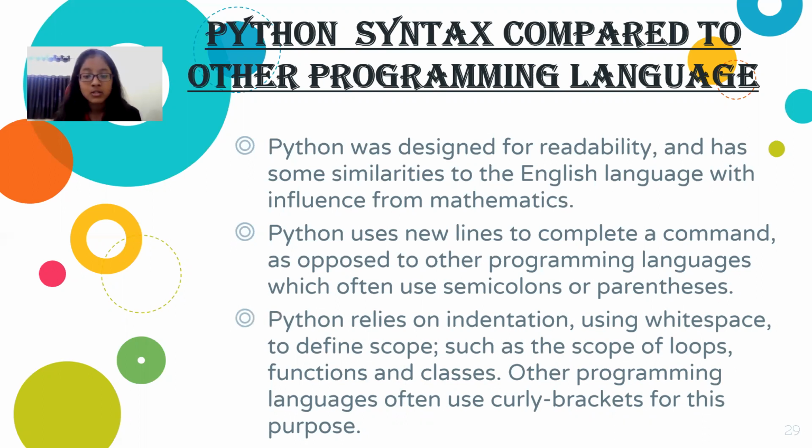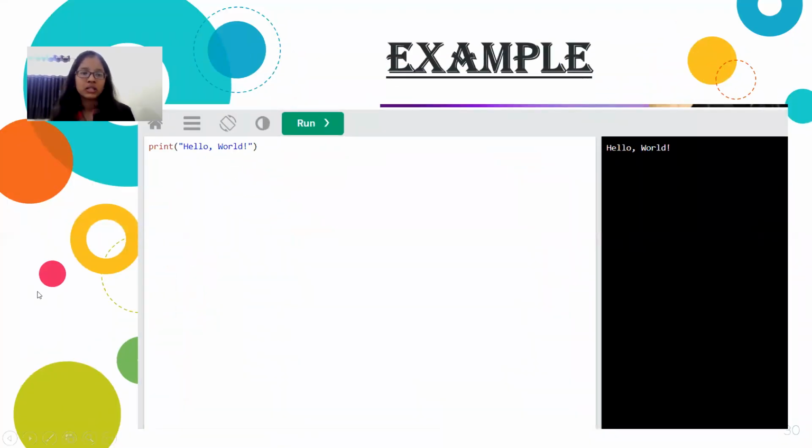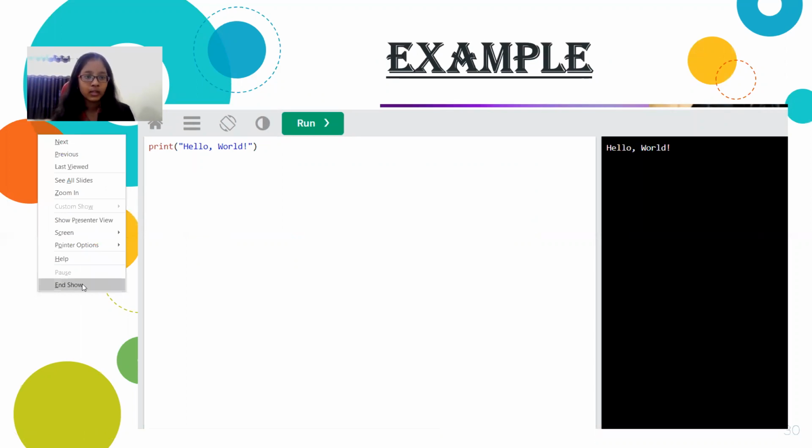Other programming languages often use curly brackets. We all know what curly brackets are. This is a curly bracket, right? For these purposes. Now, I will show you an example.